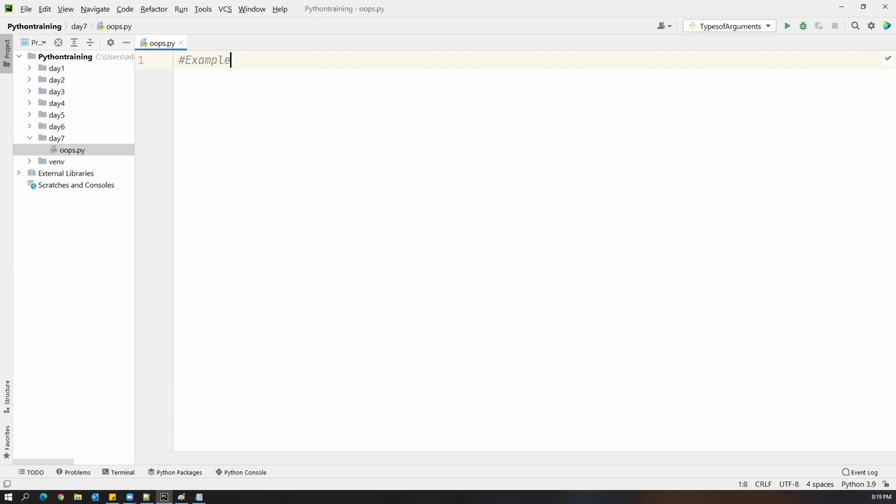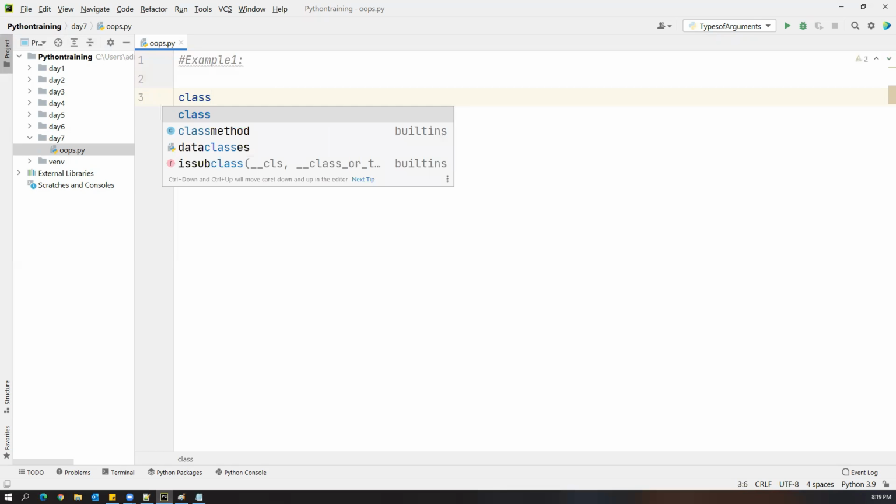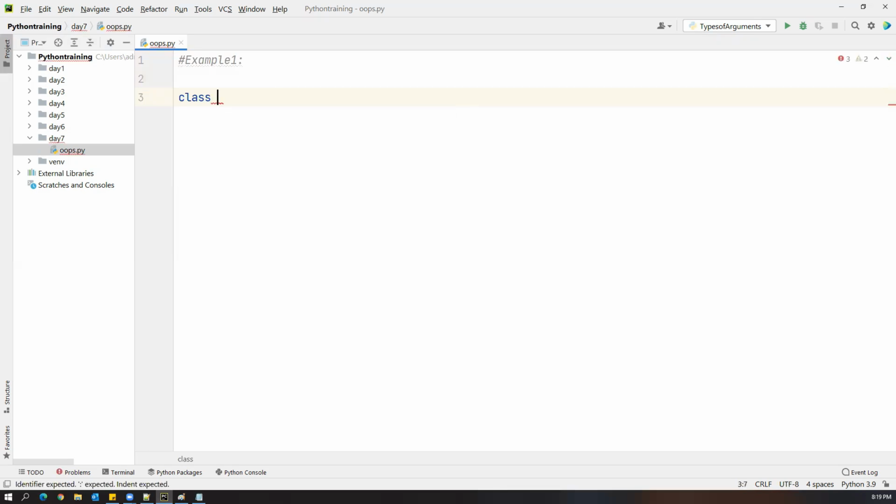The first example, Example 1: how to create a class, how to create an object. First thing, in Python, if you want to create a class, we use a keyword called class. Give the name of the class. Let's say I call it MyClass. This is the name of the class, and then a colon, and inside the class we can write variables and methods.